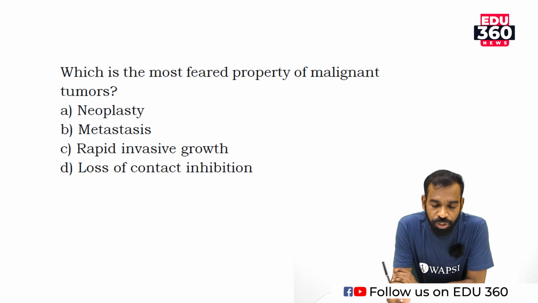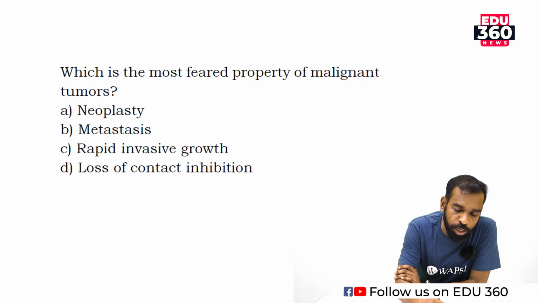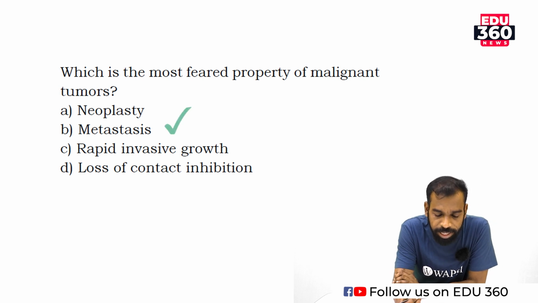Which is the most feared property of a malignant tumor? Neoplasty, metastasis, rapid invasive growth, or loss of contact inhibition. Which is the most feared property? A malignant cell means a cancerous cell that exhibits spreading behavior. The spreading behavior of a cancerous cell is called metastasis, so option B is the correct answer.